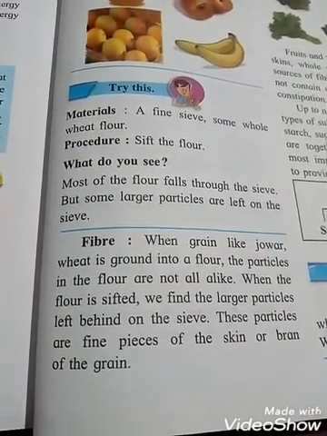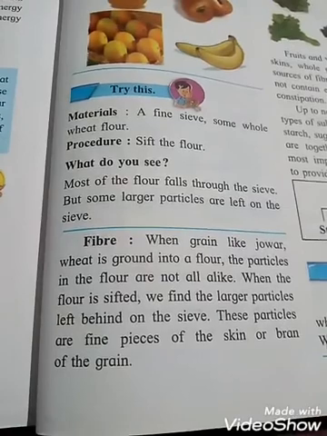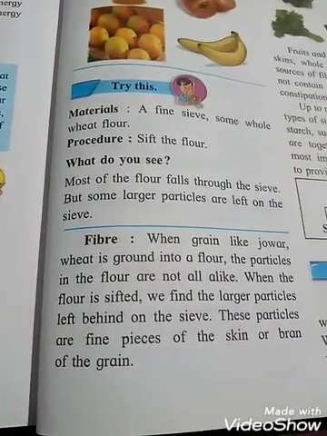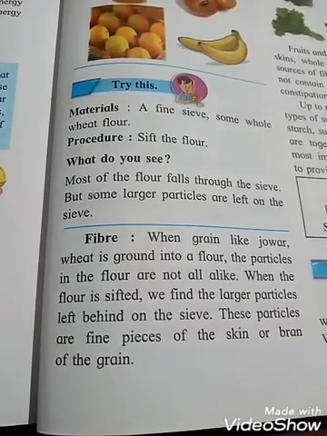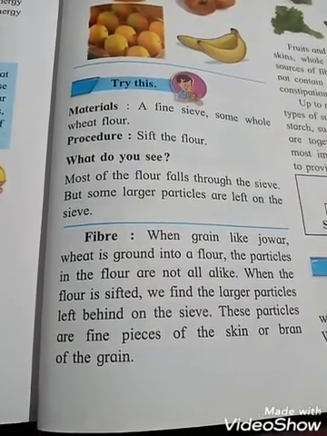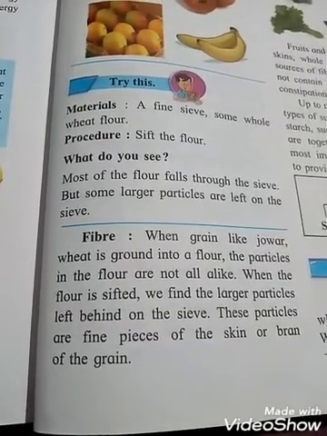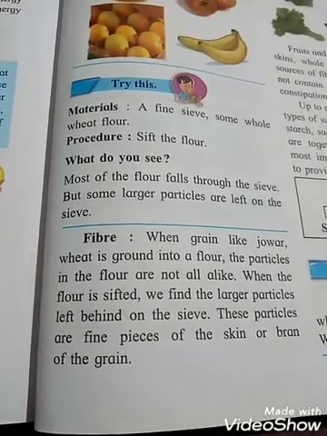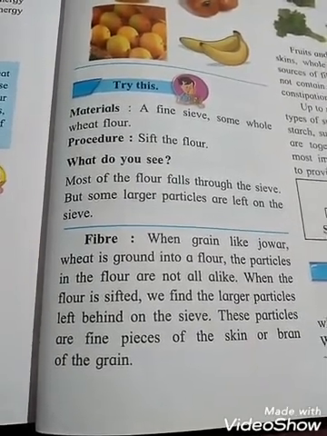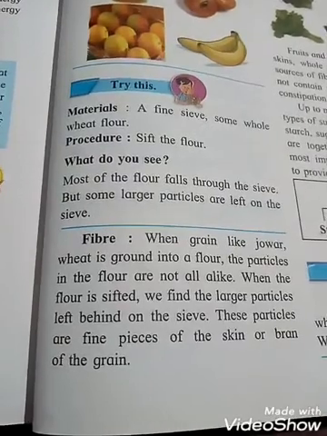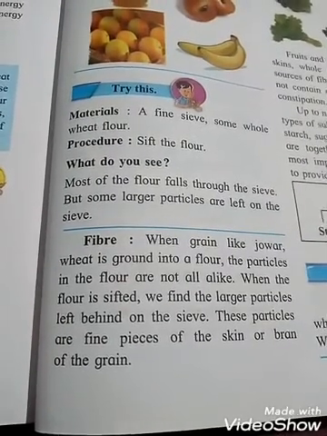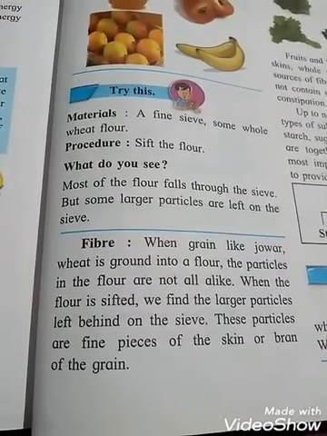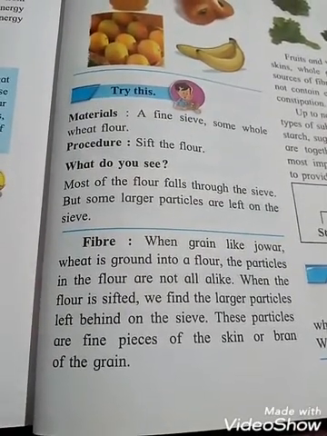When the flour is sifted, we find the larger particles left behind on the sieve. These particles are fine pieces of the skin or bran of the grain. Bran means what, student? Bran is the outer skin of grain that is left when the grain has been used to make flour. When grains like jowar and wheat are ground into flour, the particles in the flour are not all alike.